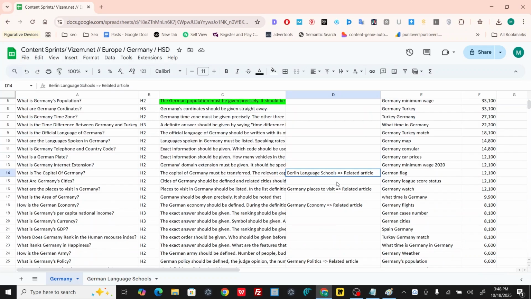And then we go for other internal links. This specific internal link, Berlin Language School, is the most important one for us, the language school visa for us. Then we go for Germany places to visit, and the visit context is very important to us. And then we go for the economy. Inside economy, you can see we focus on per capita, currency, GDP, human resource index, or happiness. This whole section is about economy.